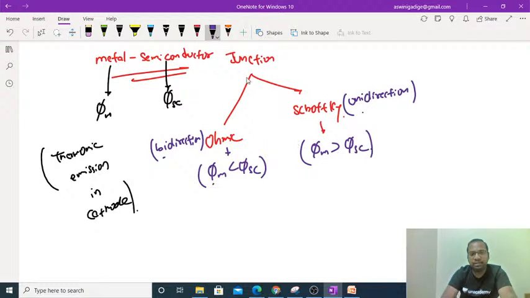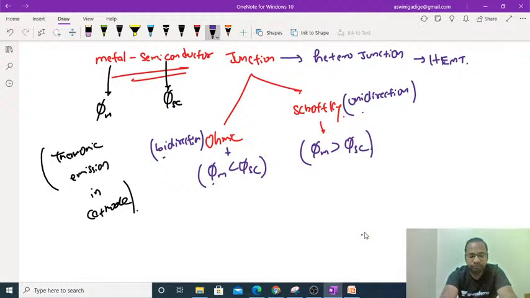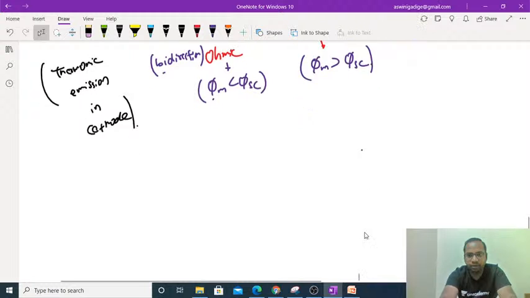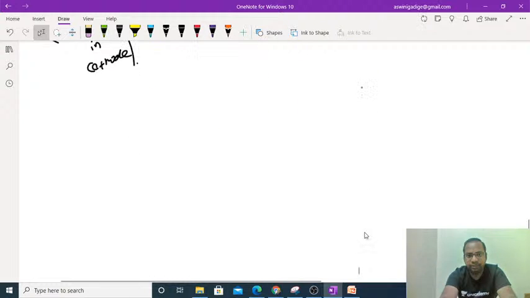Whenever a metal and a semiconductor are combined to form a junction, it is called a heterojunction. The best example of a heterojunction is the HEMT, nothing but the high electron mobility transistor. Fine. So these are the cases regarding the metal and semiconductor junctions.